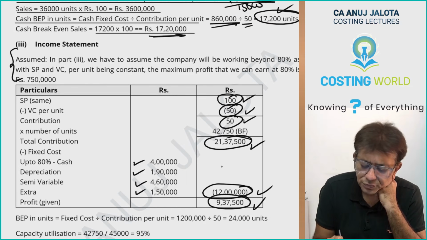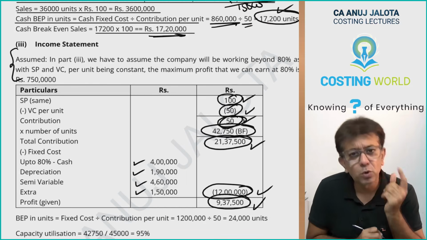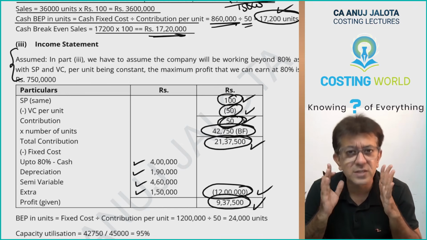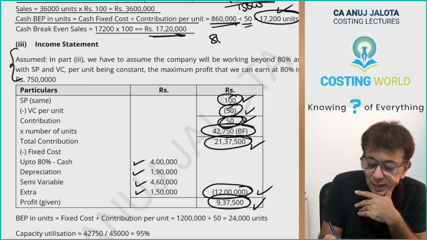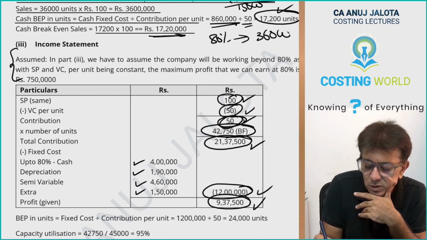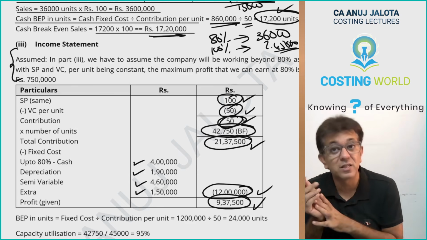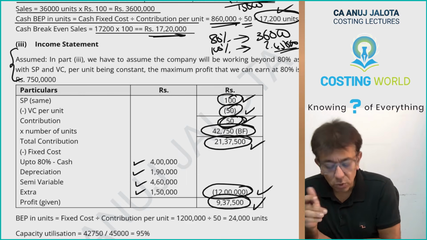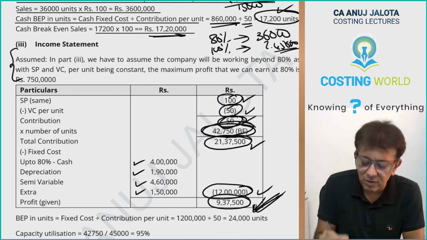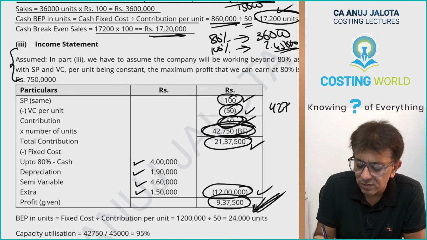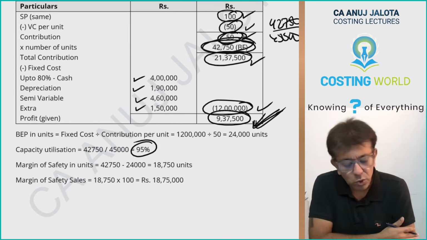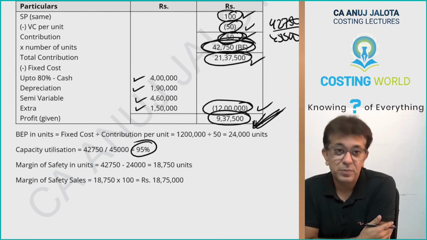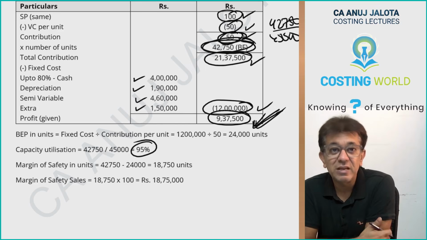Total contribution divided by contribution per unit. So you got to be selling 42,750 units. Okay. Now see, one other thing. Listen to me. At 80% you were selling 36,000 units. So 100% please compute. I guess that will give you 45,000. So therefore your 100% capacity was 45,000 units. But now to get a profit of this much, you will need to be selling 42,750 units. So 42,750 units divided by 45,000, into 100 you all can do. So therefore you will be working at 95% capacity.